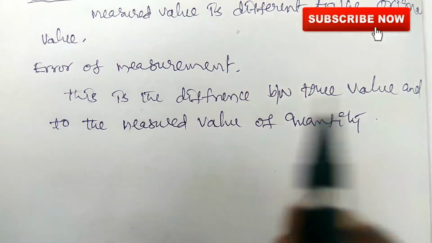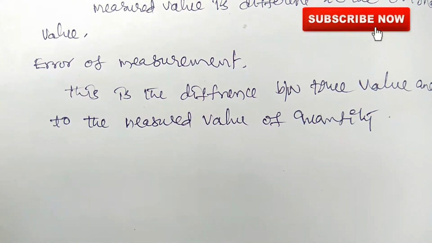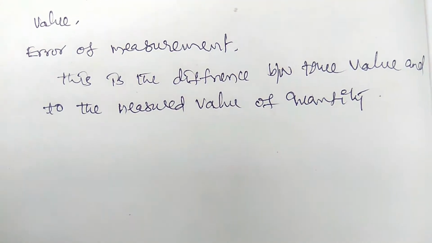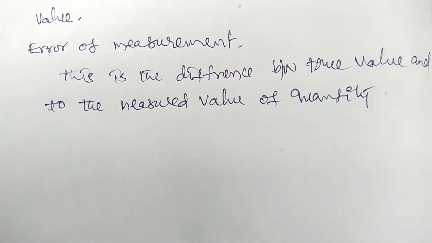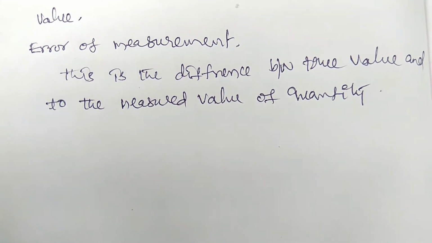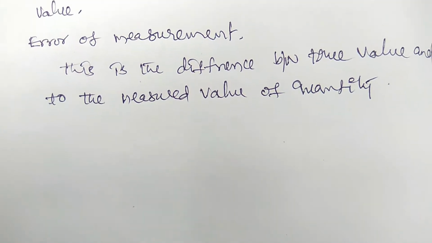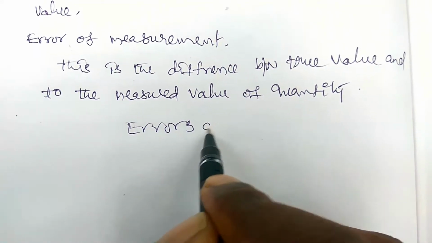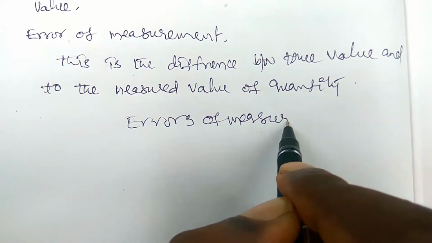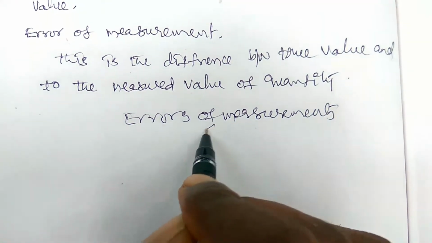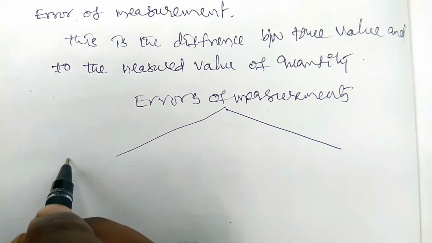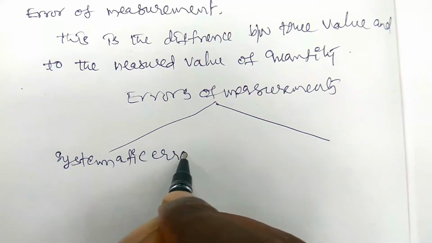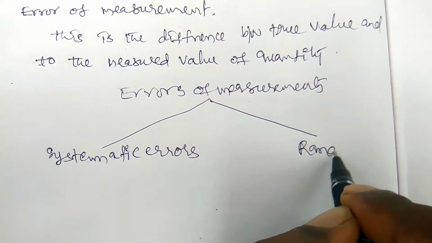And what types of error of measurements are there and how the errors occur, we need to see now. Let us see how they can occur in the error of measurement. In the process of measurement, some errors should occur. What are the errors that occur and how can they occur? Let us see. The errors of measurements are basically classified into 2 types. The first one is the systematic errors, and the second one is the random errors.